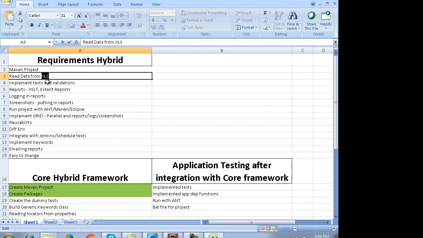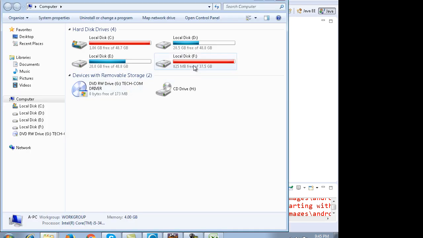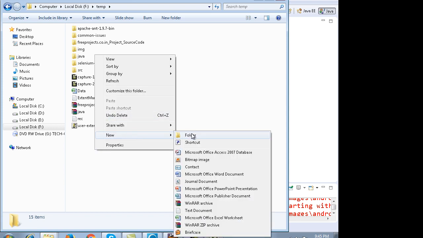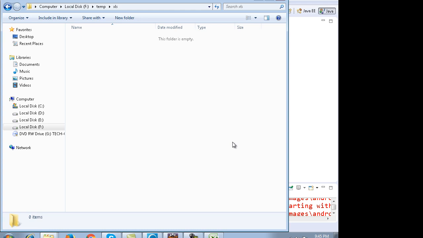So first let us make our Excel files. Later on I'll build the project in Eclipse using Maven. Let me first decide the Excel files. On my PC, in the F drive temp folder, I will make a folder known as XLS, and I will keep my Excel files inside it.